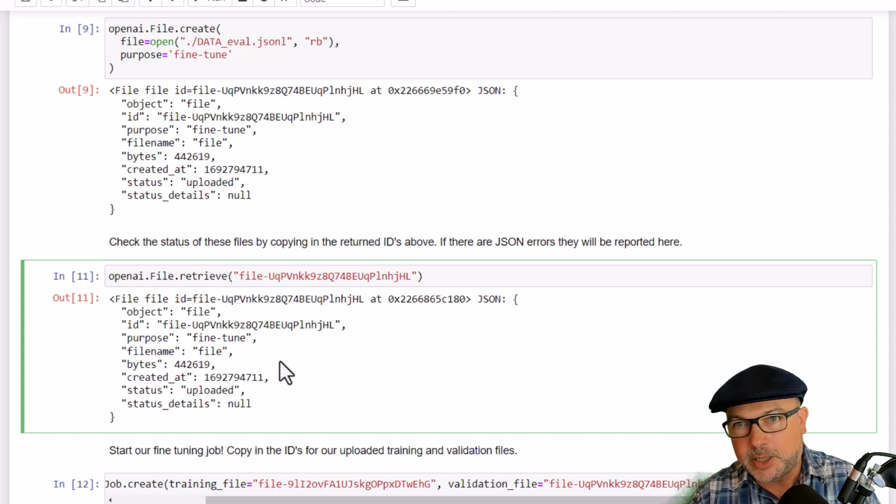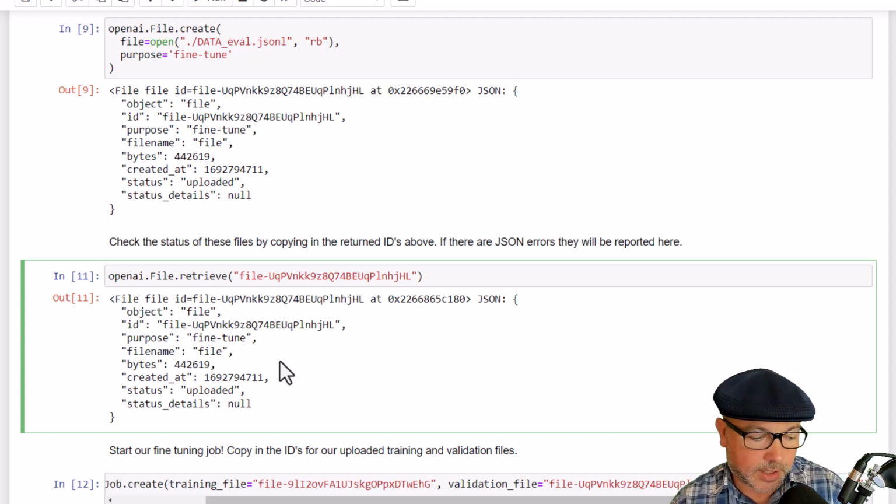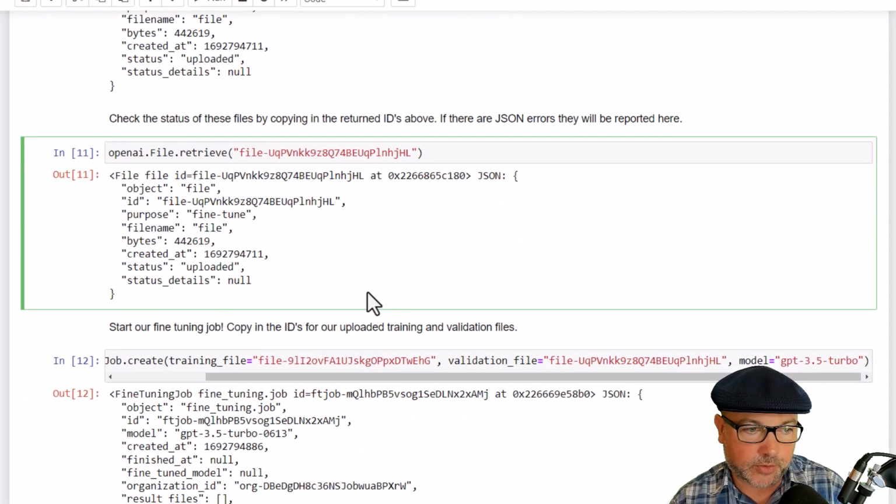OpenAI says they're going to be putting out a Python script to help you validate this data before you get to this stage and actually give you an estimate of the training costs as well. As of this recording, that has not been released yet, but probably will be by the time you watch this.